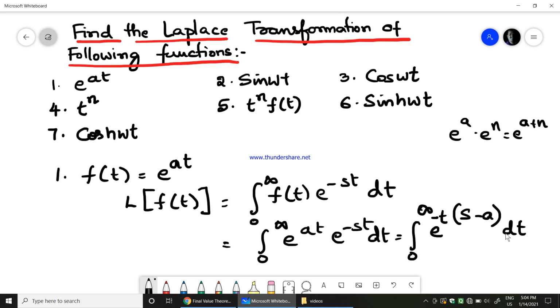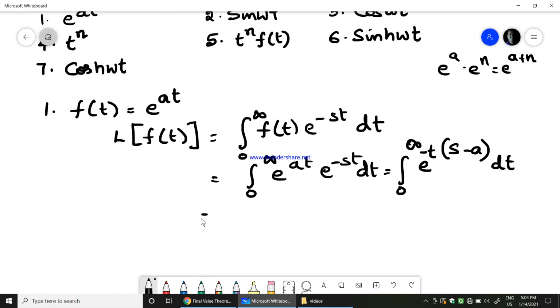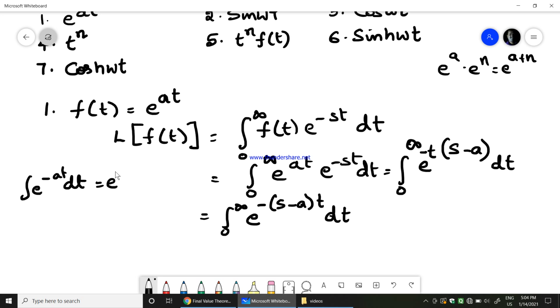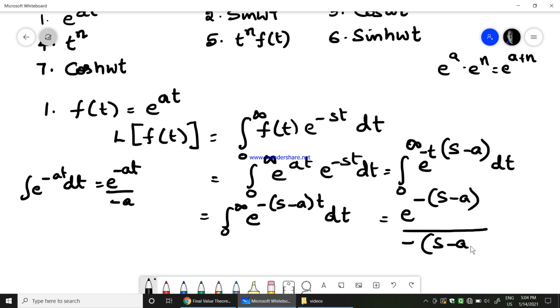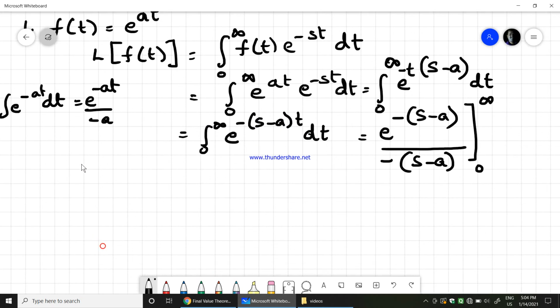So I'll just write it in a proper manner: 0 to infinity e power minus of s minus a into t dt. We know that integration of e power minus at dt would be equal to e power minus at divided by minus a. So similarly here, e power minus of s minus a into t divided by minus of s minus a, with the limit 0 to infinity.